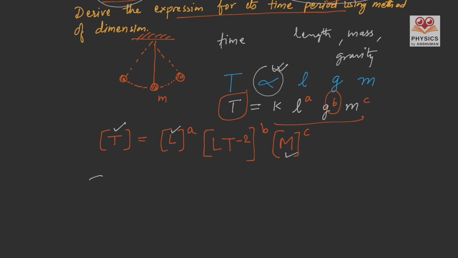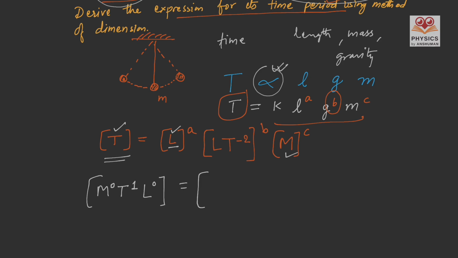But on the left hand side, mass is raised to the power 0, time is raised to the power only 1, that is single T, and length again on the left hand side is raised to the power 0 because there is no length element on the left hand side, so it is only time period. But on the right hand side, what do we see?